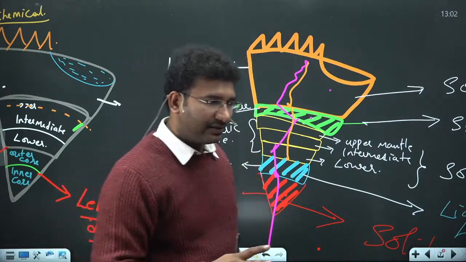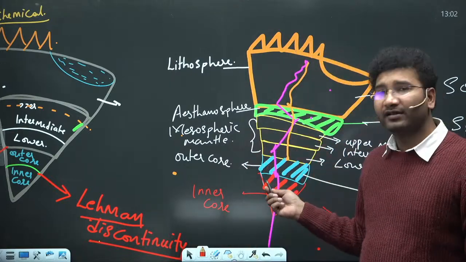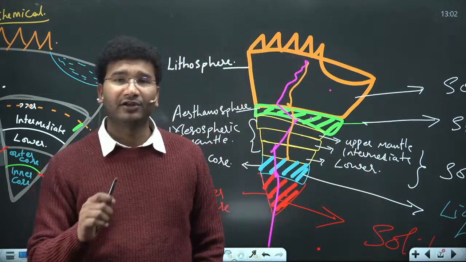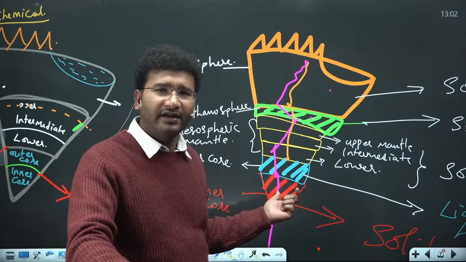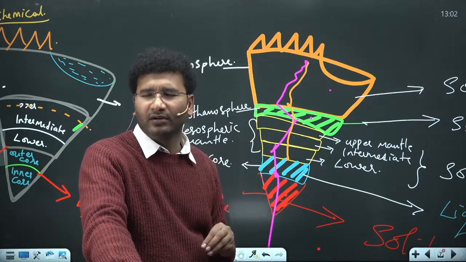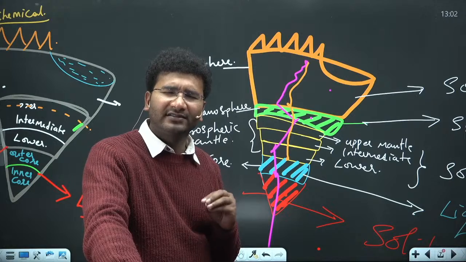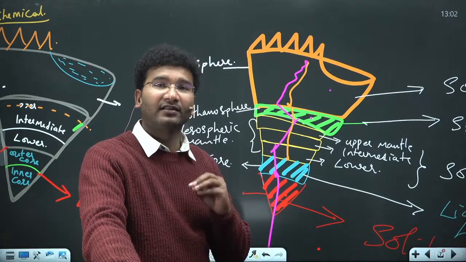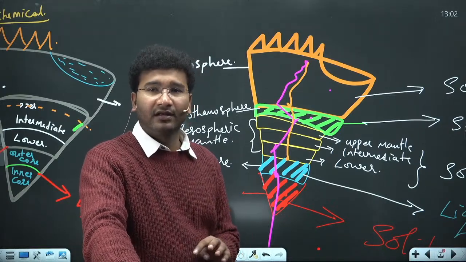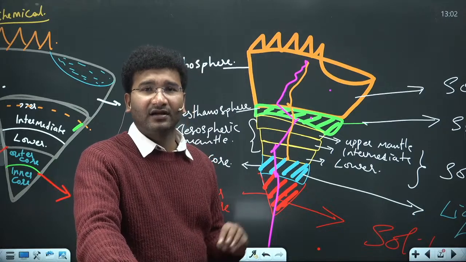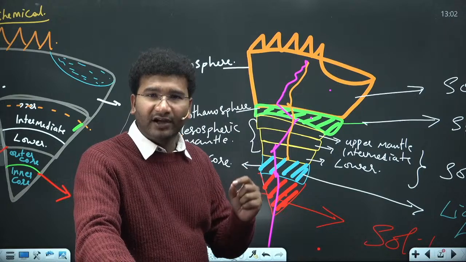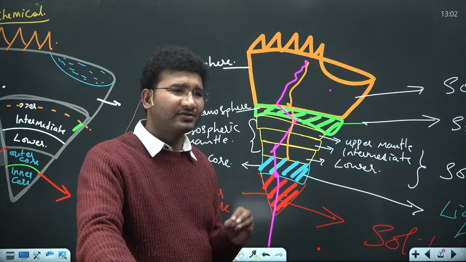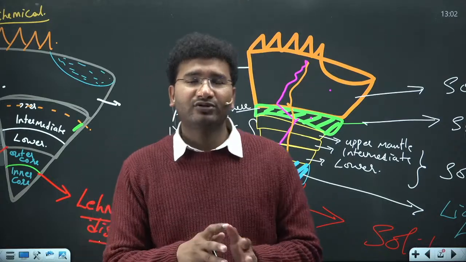Now we should also know a few characteristics. See, the radioactive materials present in the interior of the earth are very, very high when you go deep inside. Let's assume that within the outer core there are thousands of nuclear blasts taking place. Yes, I'm telling you, thousands and thousands of nuclear blasts taking place on a daily basis. Now why is that? It is because inside the earth you have radioactive material. Radioactive materials are different materials. In simple terms, radioactive material ignites one another.